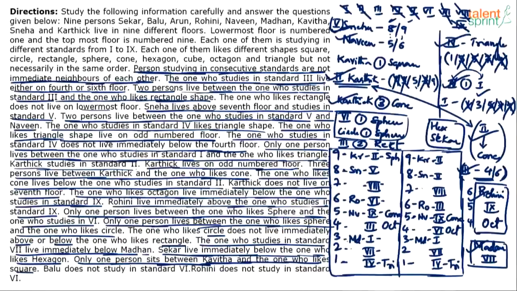Yeah, so this is done. Now fix what? Since 3rd class is fixed, fix rectangle. So 3rd class and rectangle should have a gap of 2, right? 3rd class 1, 2, rectangle cannot come here. In the second case, 1 2 rectangle can come on top floor or rectangle can come for third floor. Both are possible.